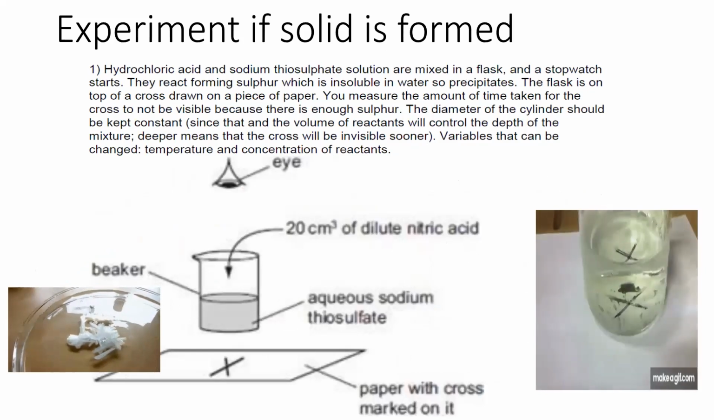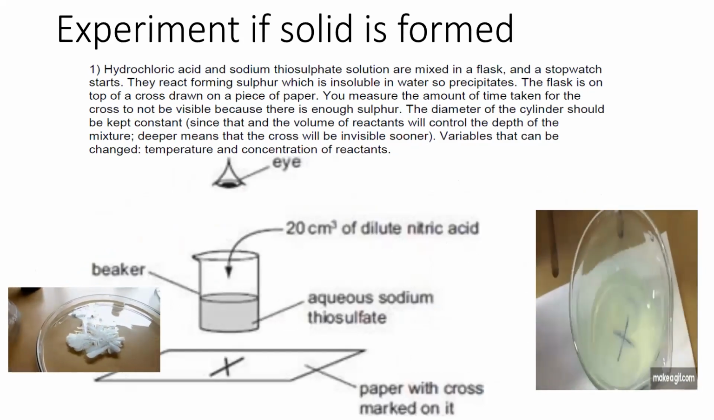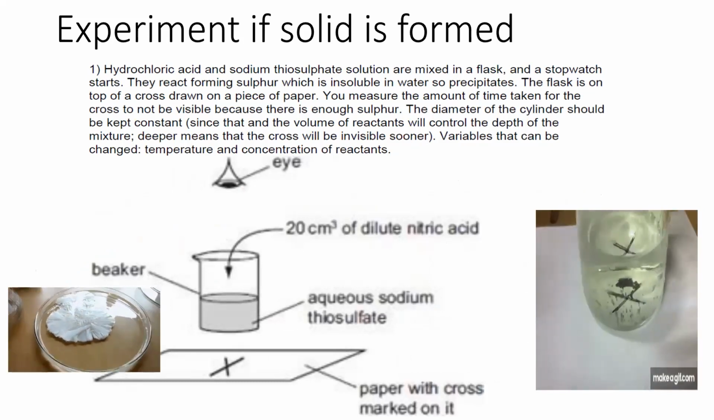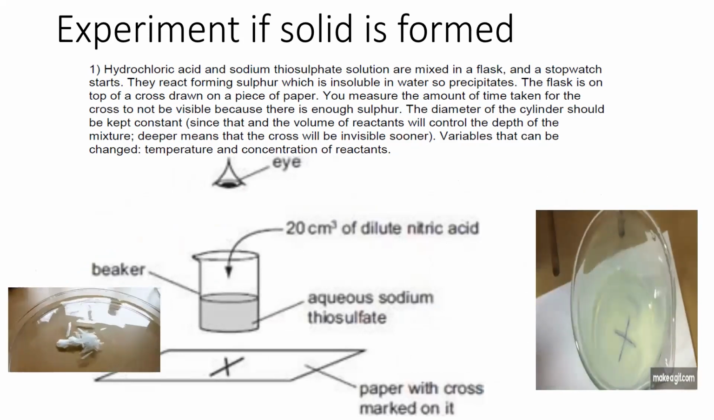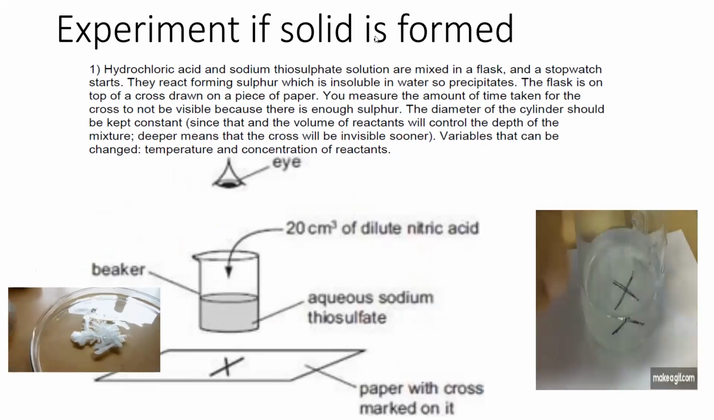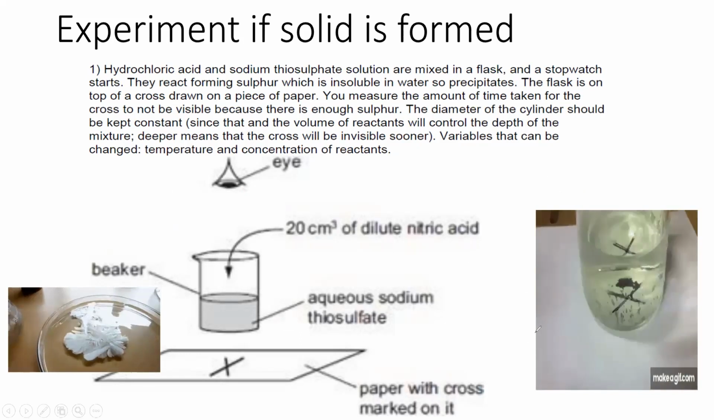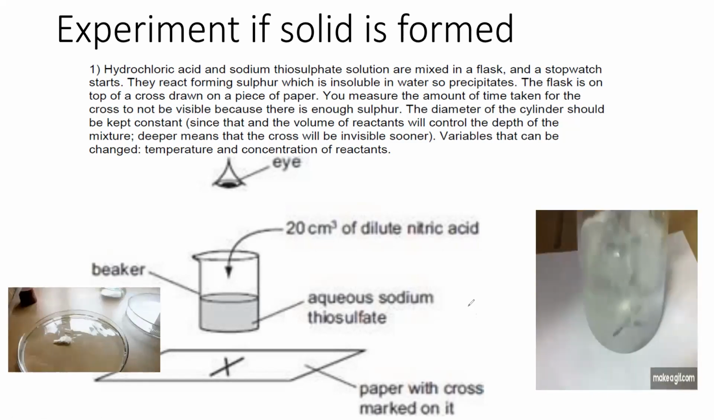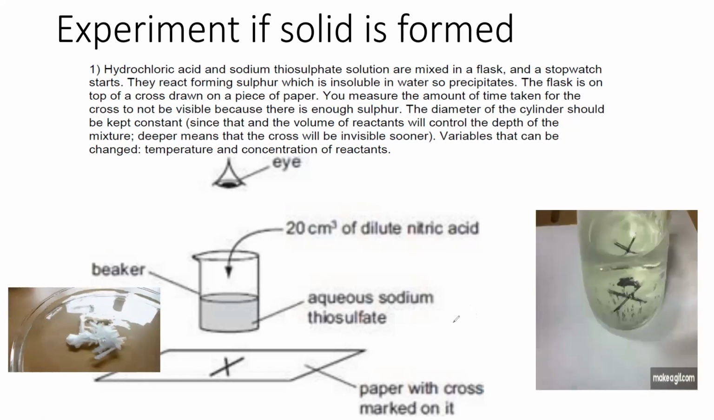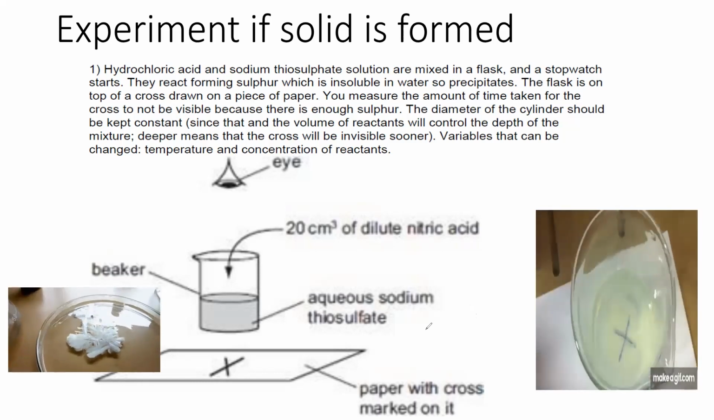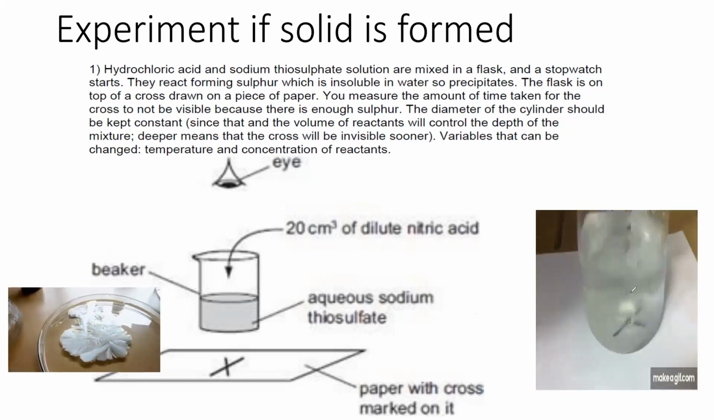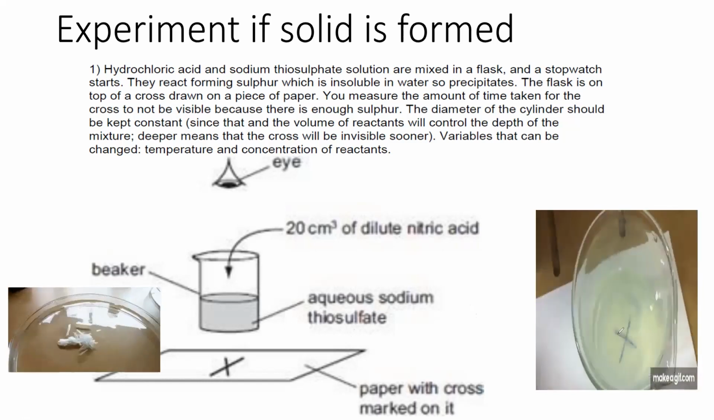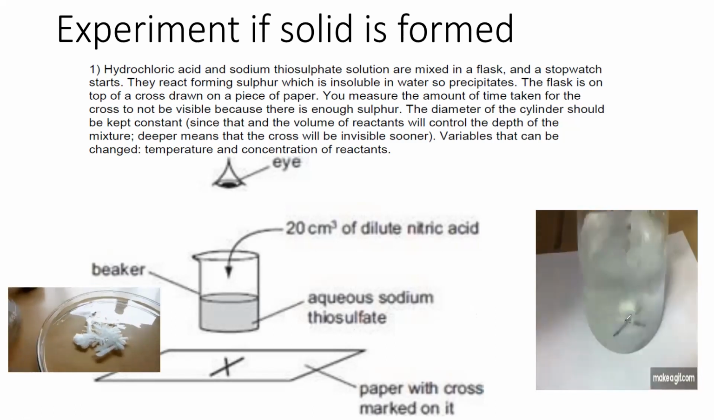Or if a reaction occurs and a solid is formed, what we can do is work out the time taken for a cross to disappear. So basically there's a printed document or a paper on which we mark a cross, and then we add the reaction mixtures, for example, hydrochloric acid reacting with sodium thiosulfate. This results in the formation of sulfur, a yellow solid, which makes the solution cloudy, and as the solution becomes cloudy, the cross will disappear.